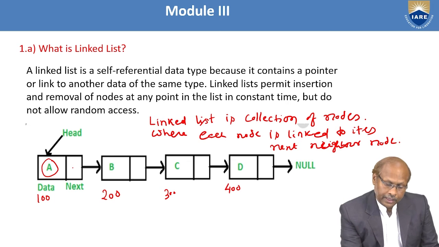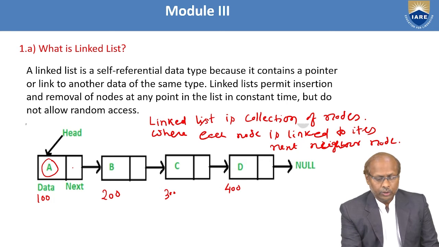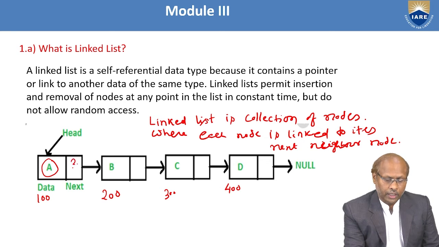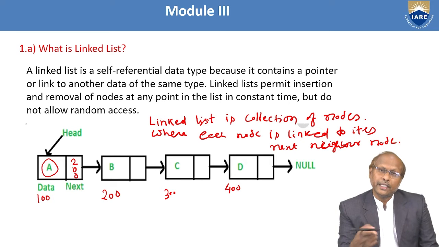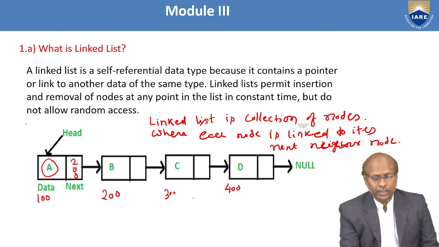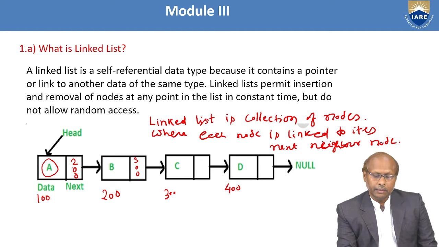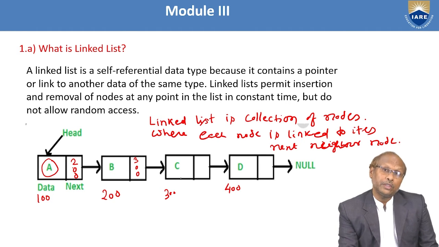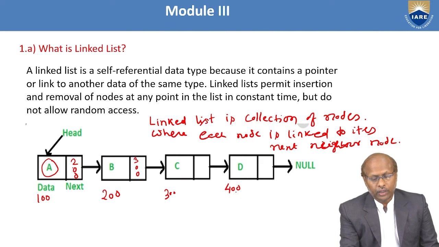Then you can mention here the first node having data A, but link part is what? It's pointing to next node. So the address of the next node is 200. So you can write here 200. Similarly, second node having value B and it should point to the third node, but third node's address is 300. So you can mention here 300. Similarly, third node having value C and it is pointing to fourth node, and the fourth node's address is 400. So you can mention here 400.